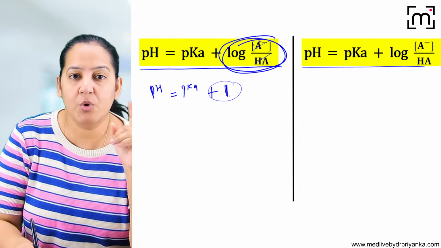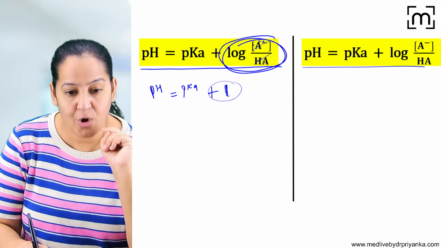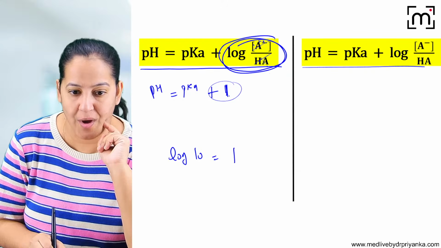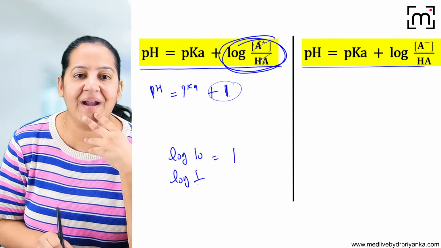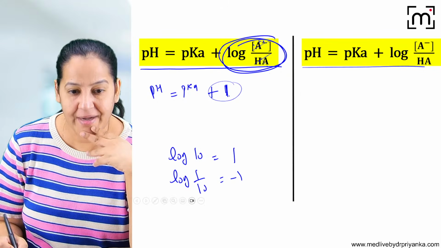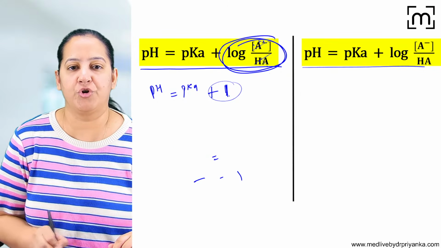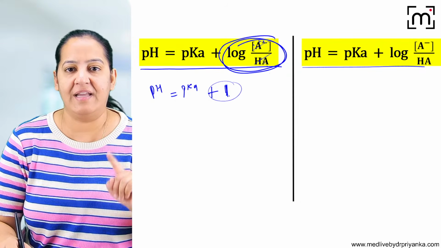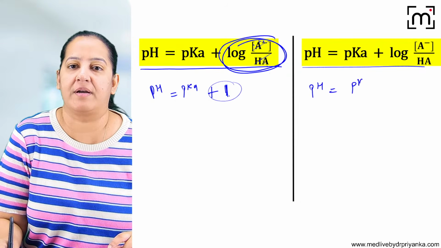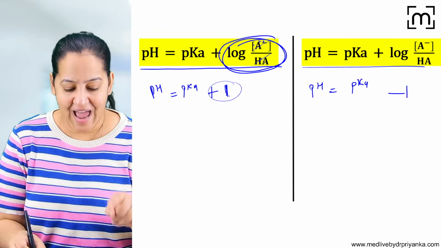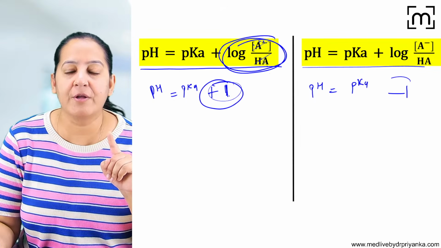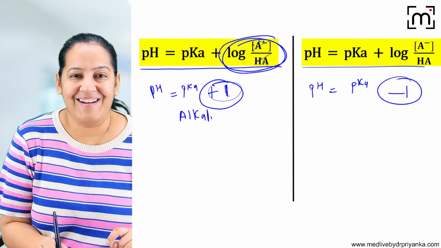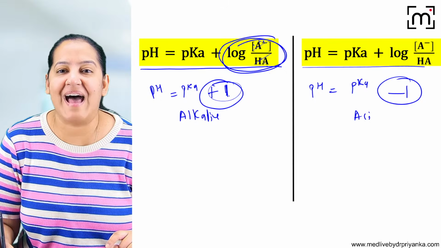So what should this ratio be? You know log 10 is equal to 1, and log 1 by 10 is equal to minus 1. So I want two things. I want to increase the pH by 1 unit, and here I want to reduce the pH by 1 unit. Here I am increasing, which means I am making it alkaline, and here I am reducing, which means I am making it acidic.